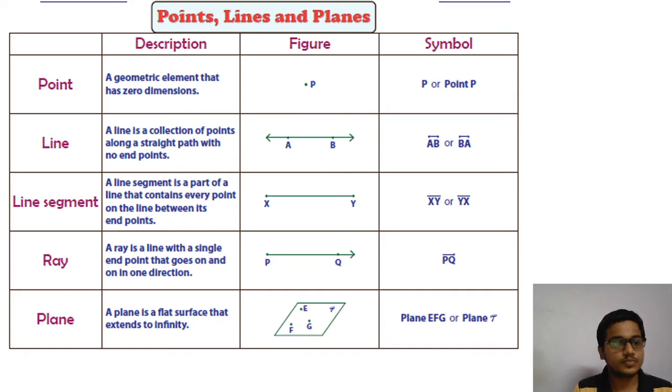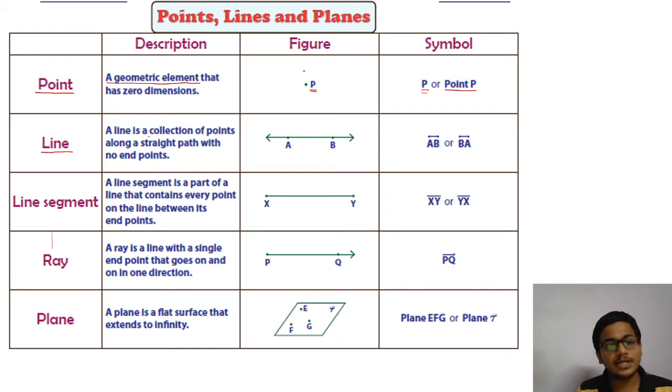Okay, so let us start with the very first one, that is a point. A point is a geometrical element that has zero dimension, which is dimensionless. Basically, a dot on a paper could be termed as a point in geometry. A point is labeled using a single capital letter, like capital P in this case, or you can write it as point P also.